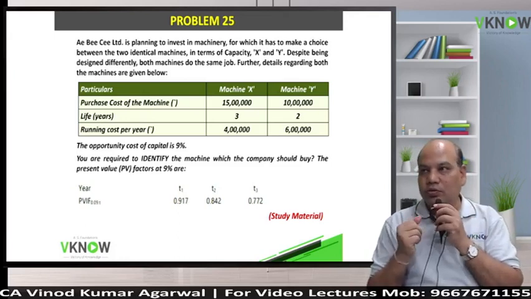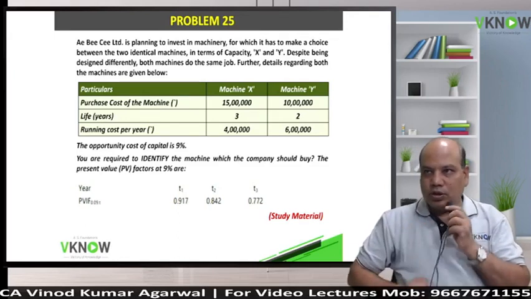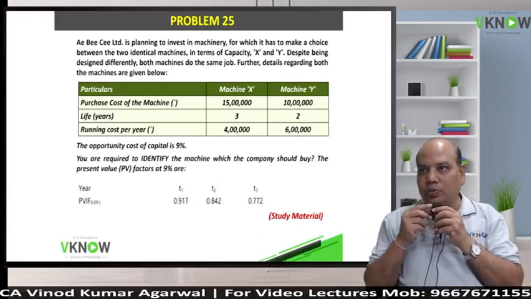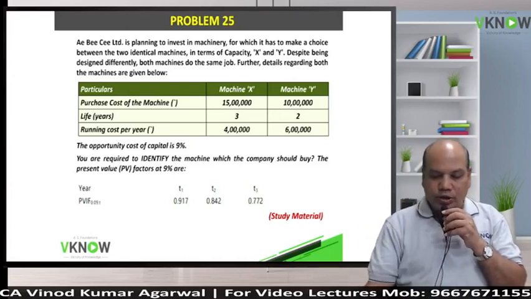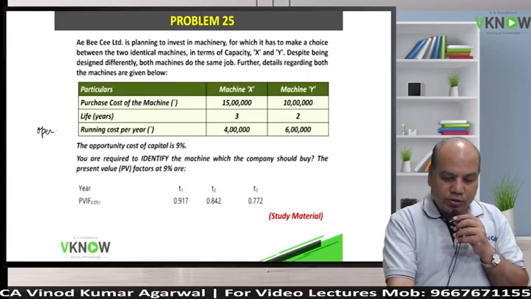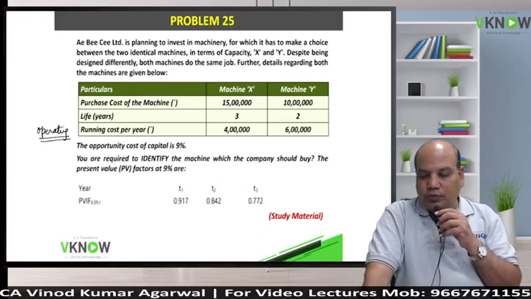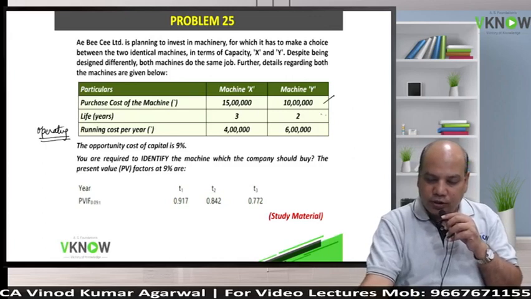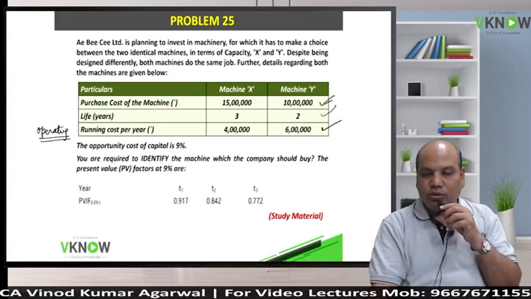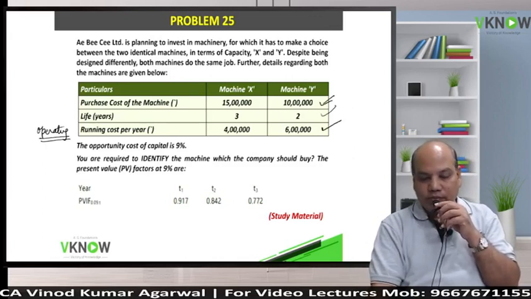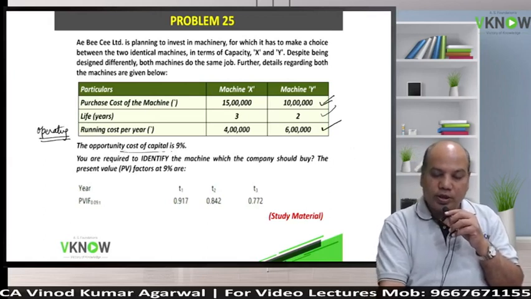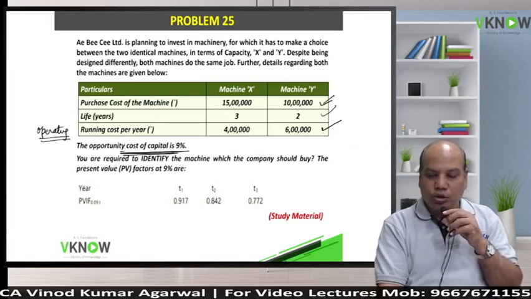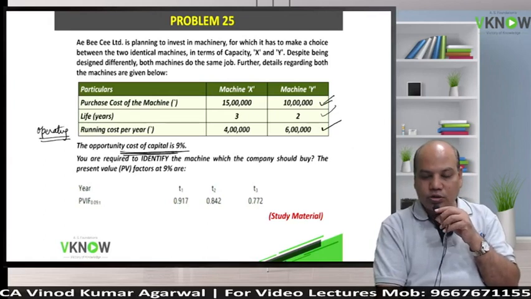What is running cost? This is running cost. Then what is running cost? Operating cost. Operating day to day running of the machine, which means all your fuel and power will cost you 4 lakh and 6 lakh. Now all numbers are different, very difficult to compare directly by looking at the numbers, is it right? So we have to make them comparable by a concept called equivalent annualized cost or benefit.